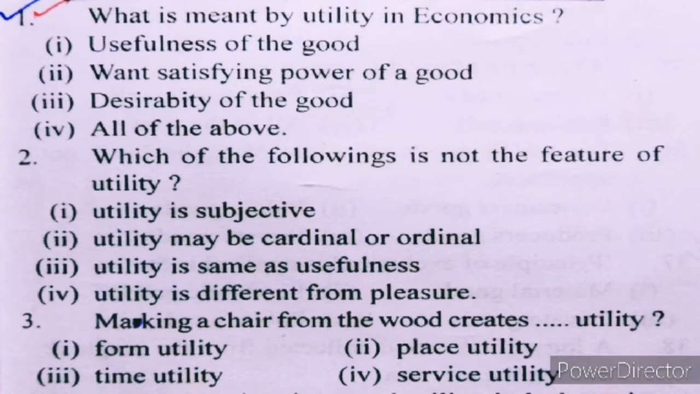When a chair is made from wood, its utility increases due to change of its form. So it is called form utility. When a wood becomes a chair, its utility increases, so it is called form utility. It means it is form utility. So the correct answer is form utility.